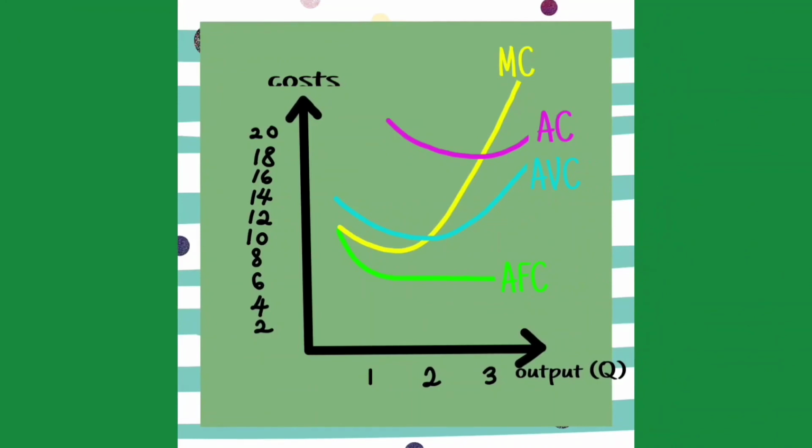This is a graph example of the relationship between AC, AVC, AFC, and MC. AFC is decreasing as output increases due to the fixed amount of cost, while AVC is U-shaped due to the law of diminishing marginal returns. AC is also U-shaped because it consists of AFC and AVC. The distance between AC and AVC becomes closer as output increases due to the decreasing AFC. MC is U-shaped and cuts through the minimum point of AVC and AC.